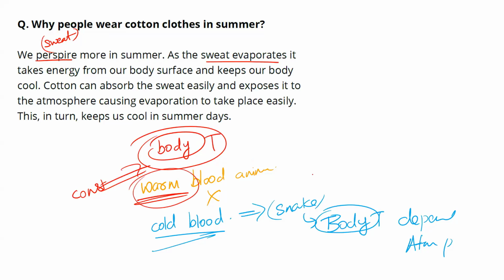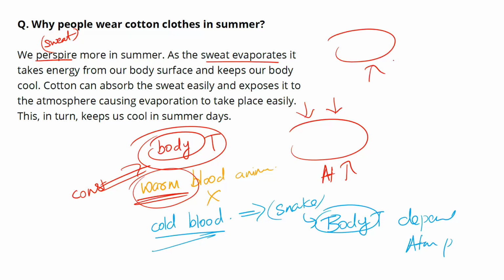As we have constant body temperature, when the atmospheric temperature is high, what will happen? We will try to cool ourselves down. When the atmospheric temperature is low, we will try to warm ourselves. That is why we use sweaters and we stand in front of fire, burn wood and all. That is what we observe. We need to maintain a constant body temperature. So sweating is basically a mechanism to keep your body cool when the temperature is high. That is the point here.